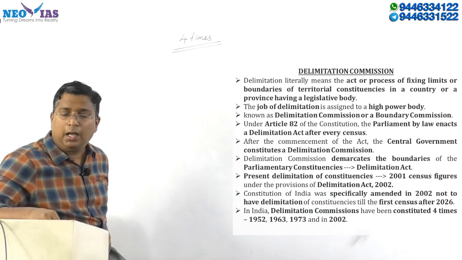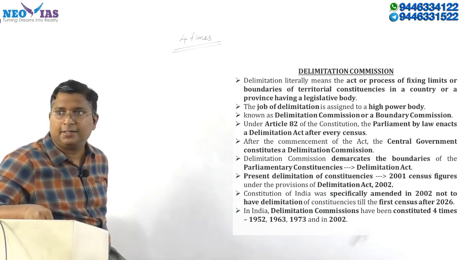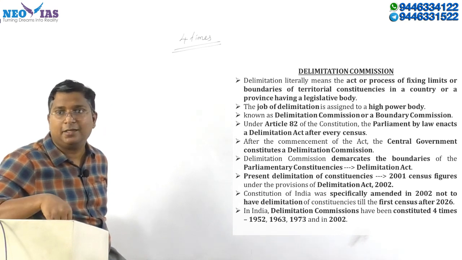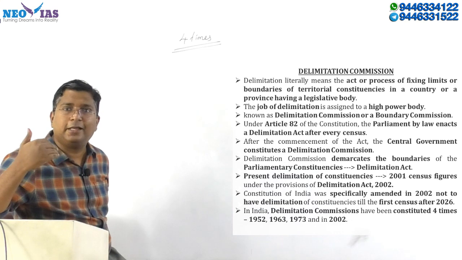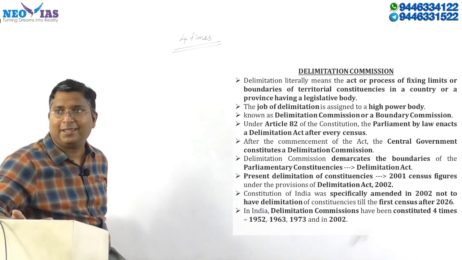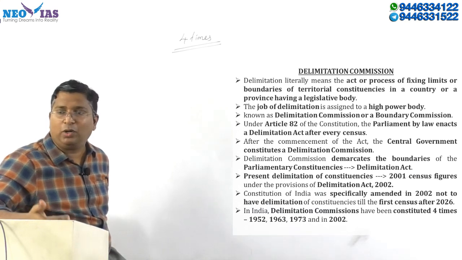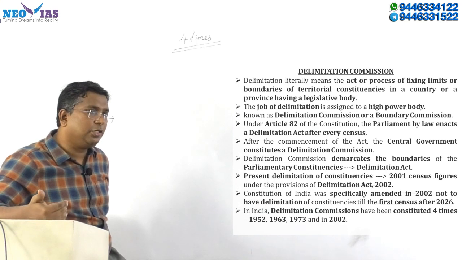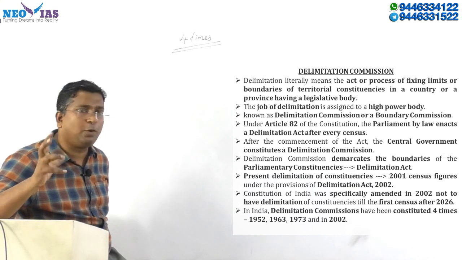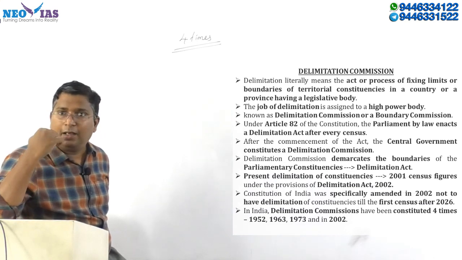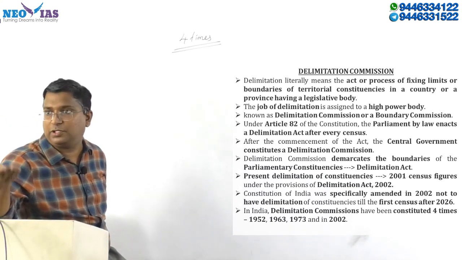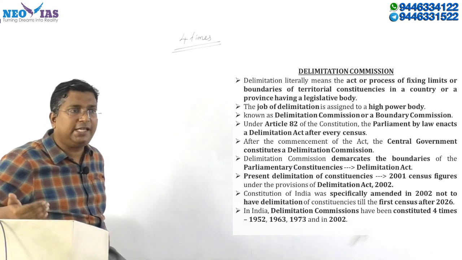One, the southern states may lose the number of Lok Sabha seats. Why? Southern states were able to control the birth rate. They were able to control the population. Now, what is happening? Our constitution says that the constituencies shall be based on proportional representation. Every Lok Sabha constituency in India should have proportional representation. So what will happen? The most highly populated states will get more Lok Sabha constituencies, and states where